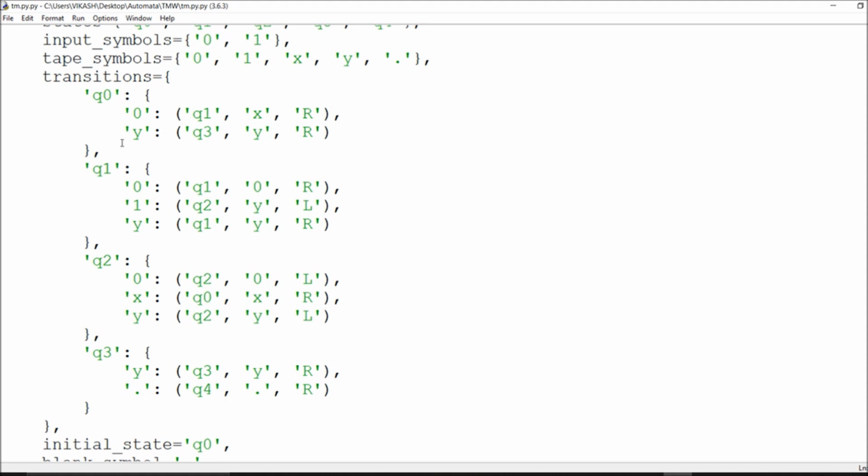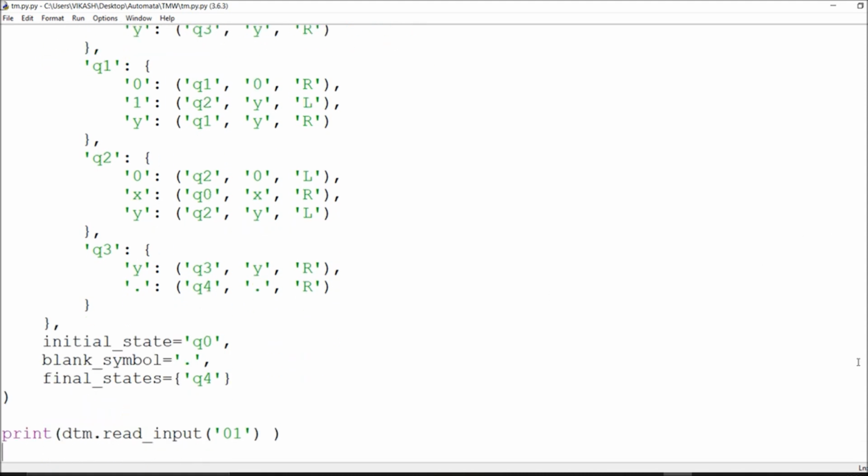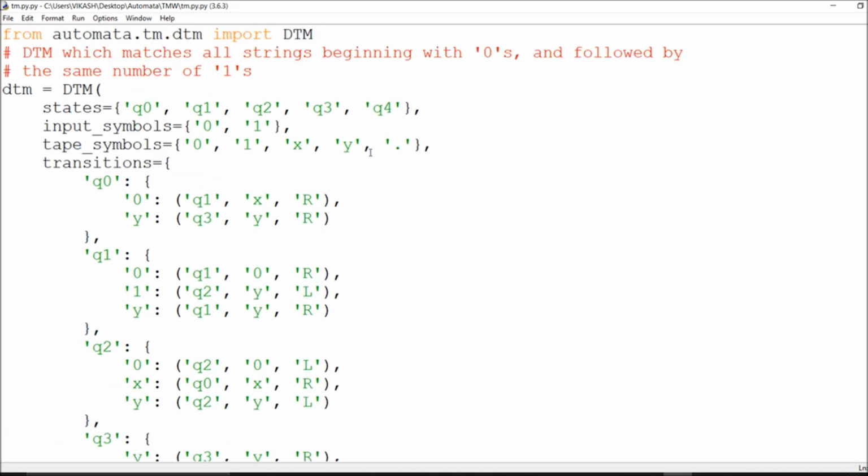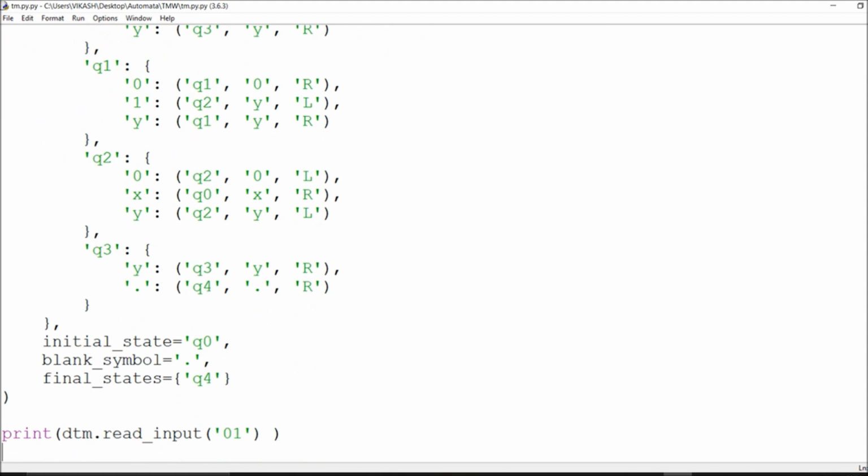Okay, so just q0, q1, q2, q3 and q4, the original end symbol. This is the halt state, and if you get the blank you are good to go. So the initial state will be q0, the blank symbol is this, and then the final state. Each and every input has been given, so just copy and paste from that and give the input. So 0 should be followed by 1, and if you get 00, 11 you are good to go.